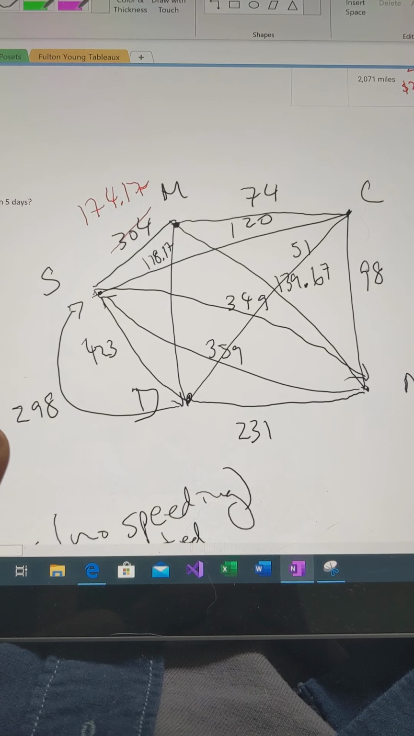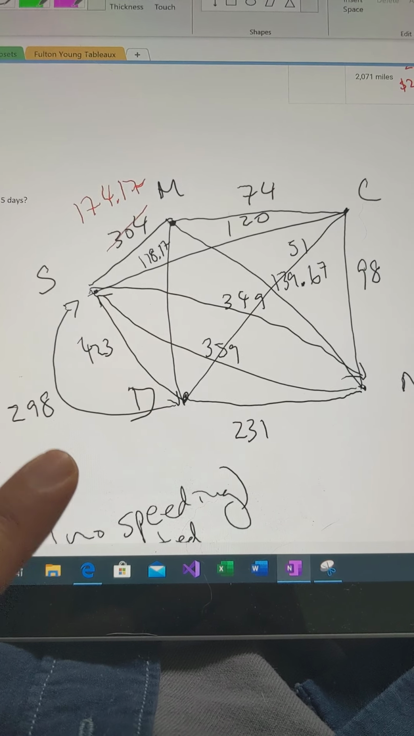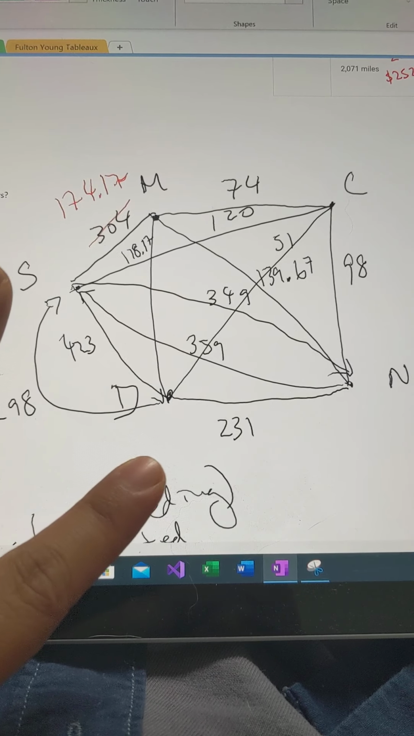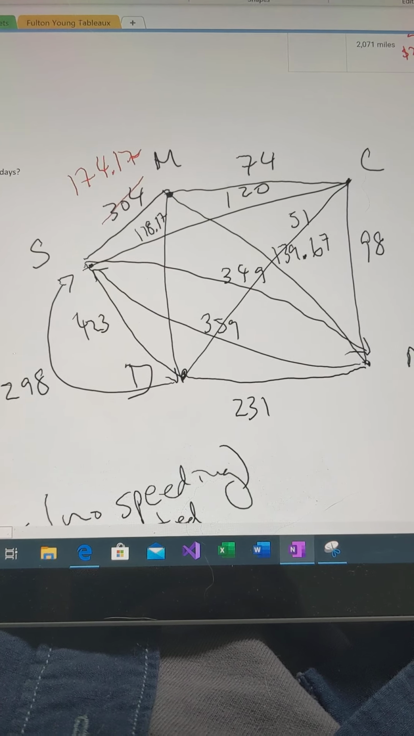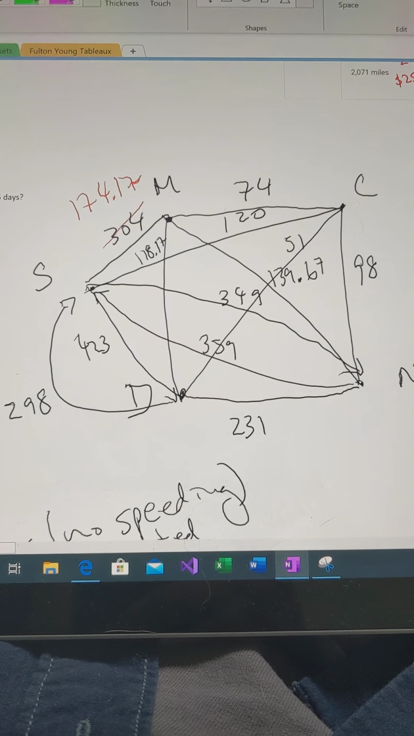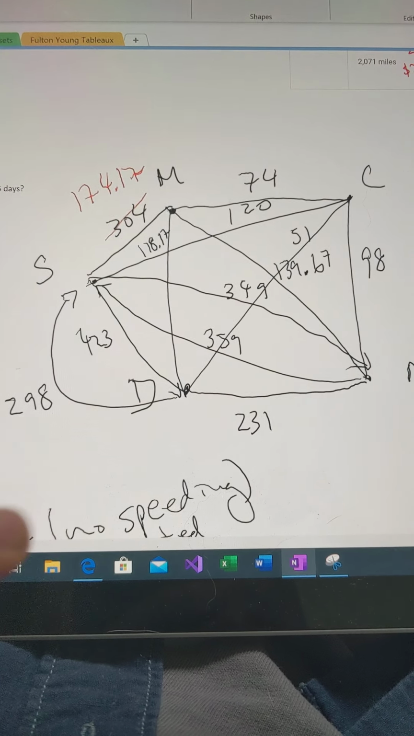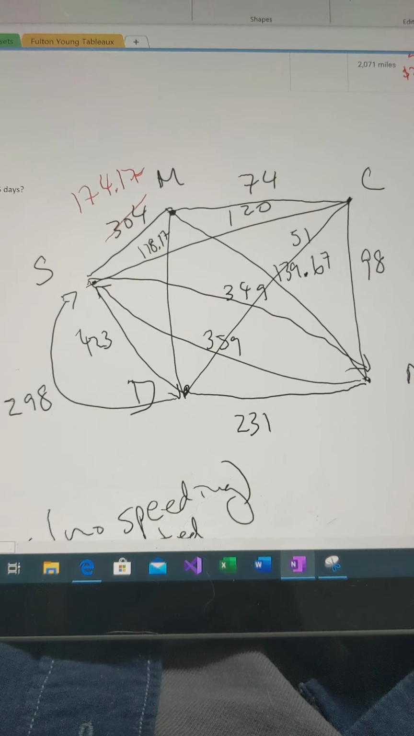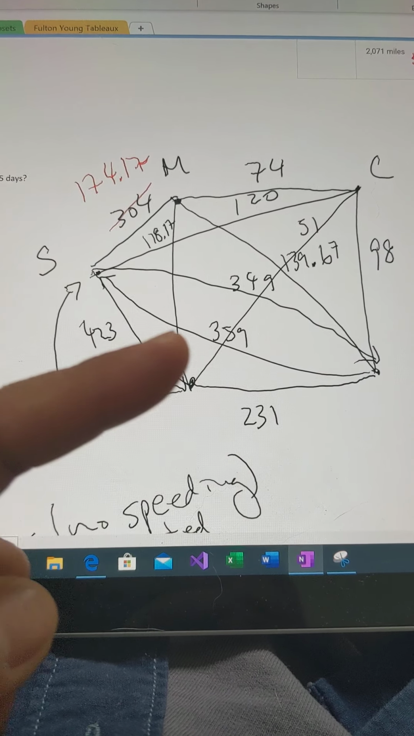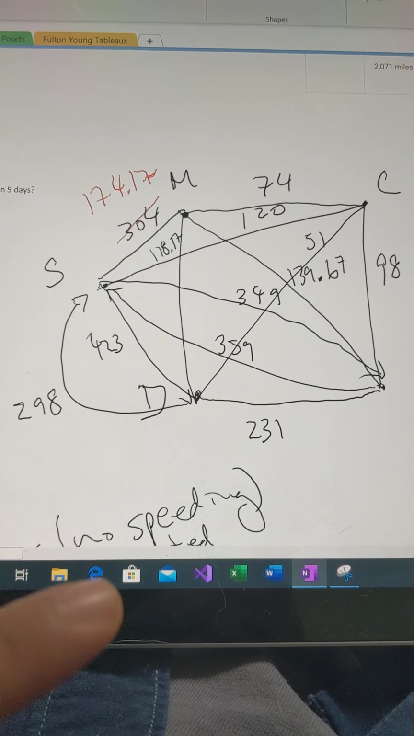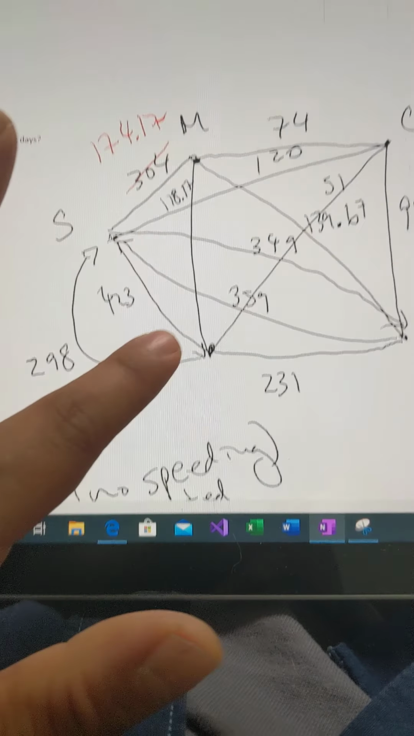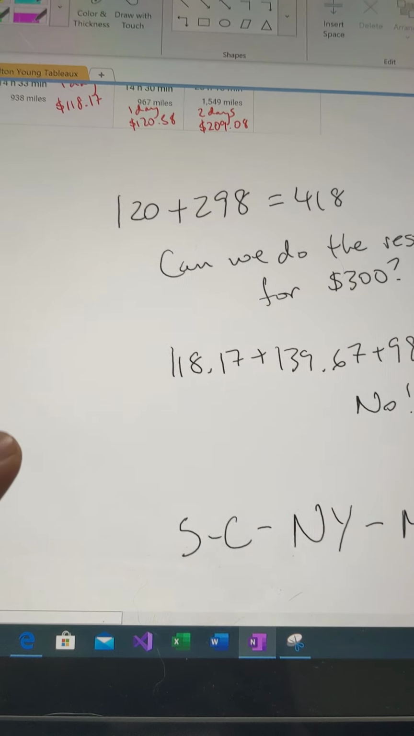And we quickly realize we can check all the possibilities with brute force. We can do a little greedy algorithm plus brute force. But really the issue is that going to and from Seattle is very expensive. The only cheap way, if we ignore this red number, is to go from Seattle to Chicago. Everything else, we've got 304, 349, 359, 423, and 298. Those are pretty big numbers. So we want to minimize that as much as possible.